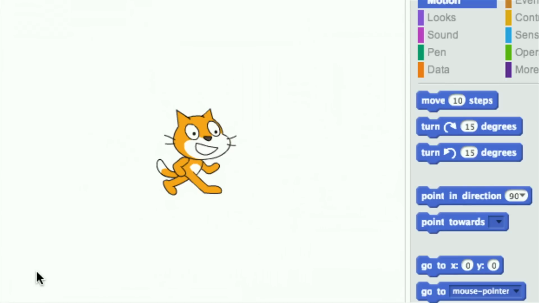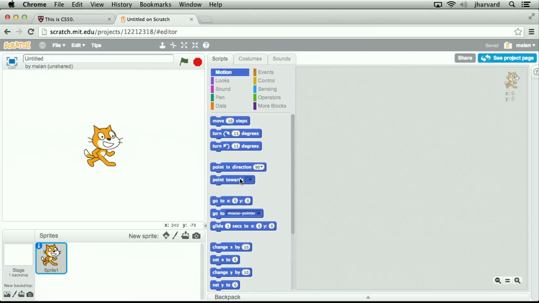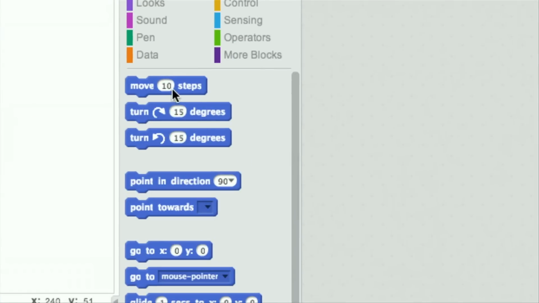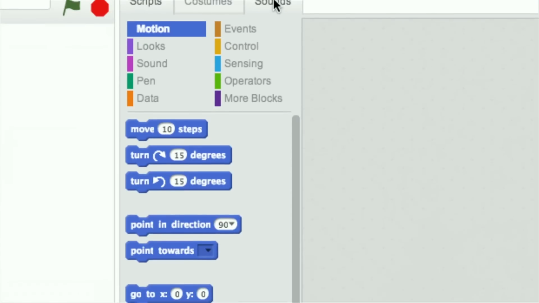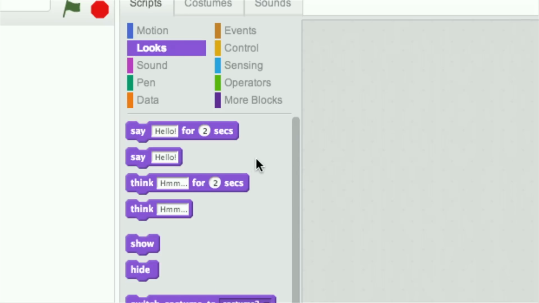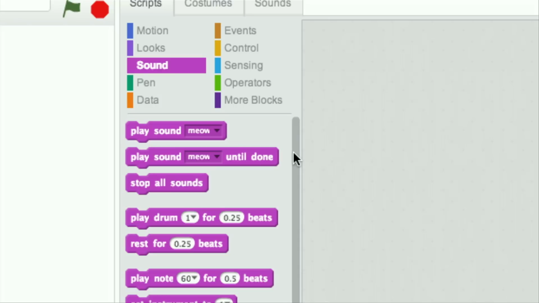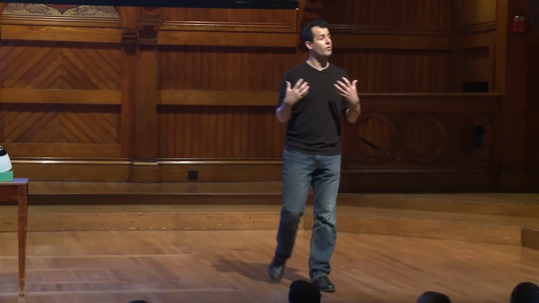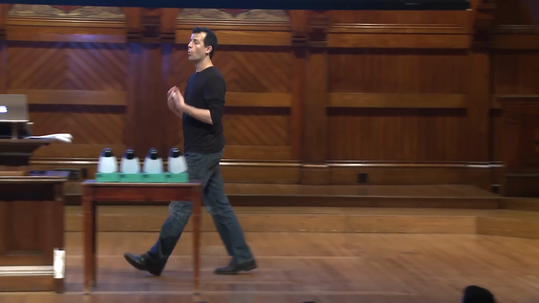Meanwhile, in the middle of this user interface, we have a whole bunch of puzzle pieces. And you'll see that they say things like move 10 steps, turn 15 degrees, point in a certain direction. But there's categories of blocks up here, too. If I go to looks, you'll see that there's other puzzle pieces that apparently will tell this cat to say hello, to think, to show himself, hide himself. If I go down to sounds, it turns out there's ways to play sounds like meow, to stop all sounds, to play a drum. So long story short, there's a whole bunch of puzzle pieces that allow you to tell this cat or any number of other characters what to do.